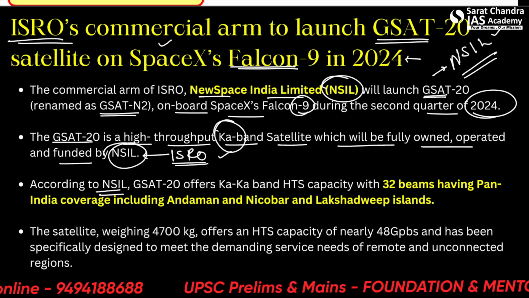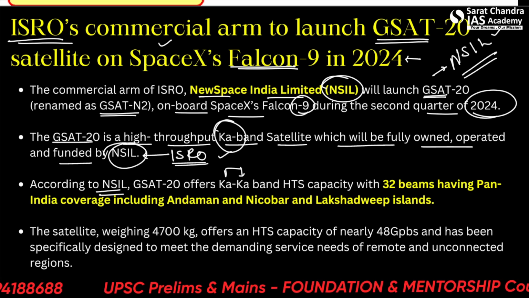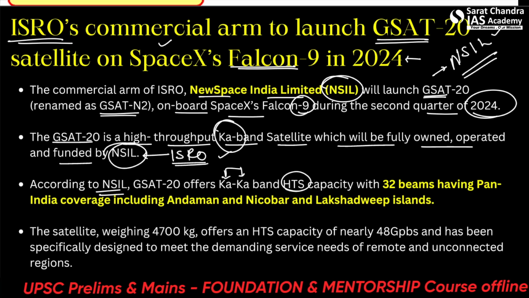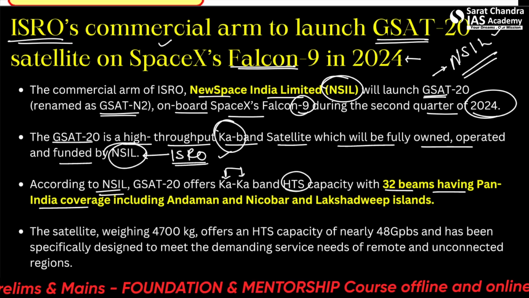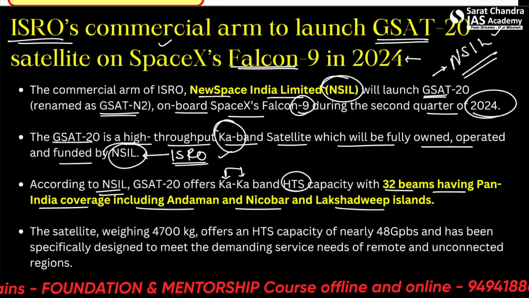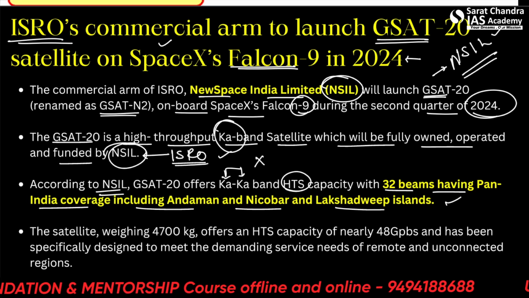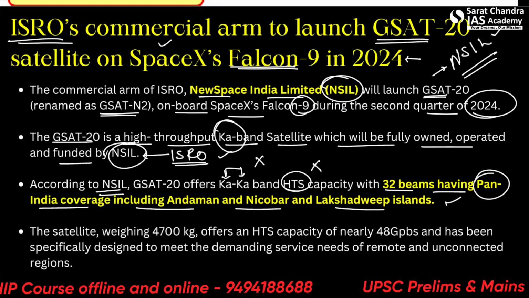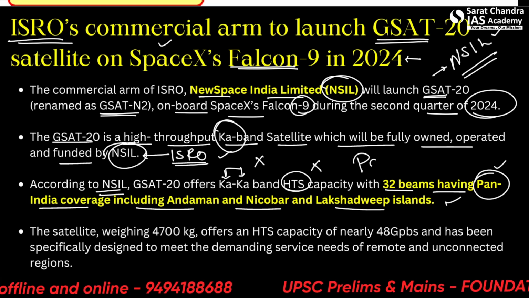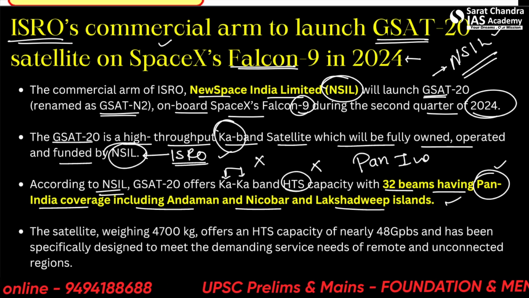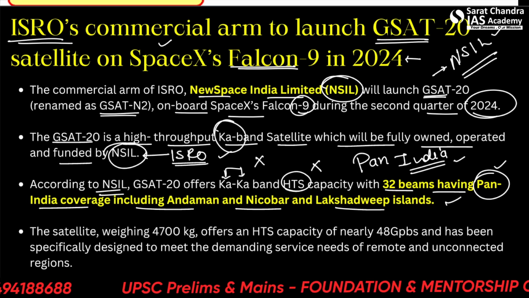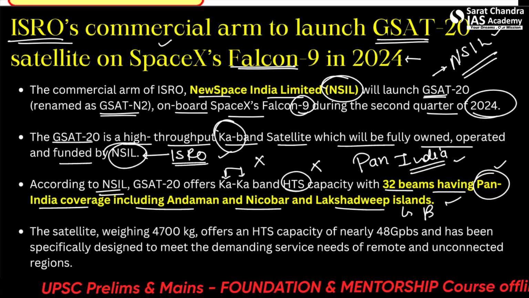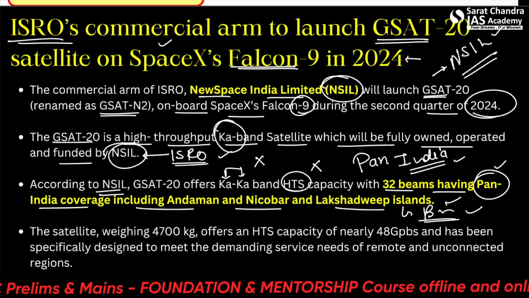According to NSIL, GSAT 20 offers Ka band HTS capacity with 32 beams having pan-India coverage, including Andaman and Nicobar and Lakshadweep Islands. So this Ka band and HTS capacity is not important for us. What's important for us is that pan-India capacity is there, with Andaman and Nicobar plus Lakshadweep. What are the uses of this? Broadband use, telecom use, etc.